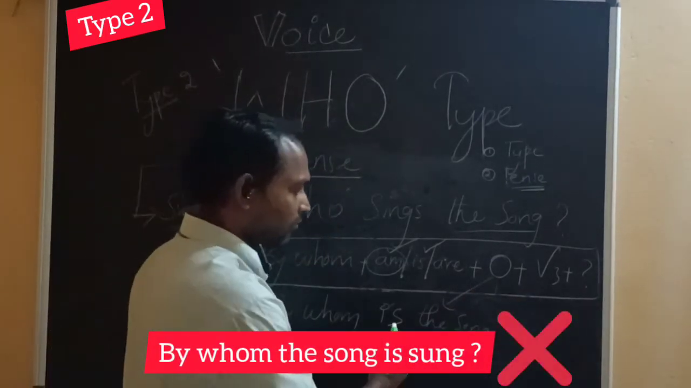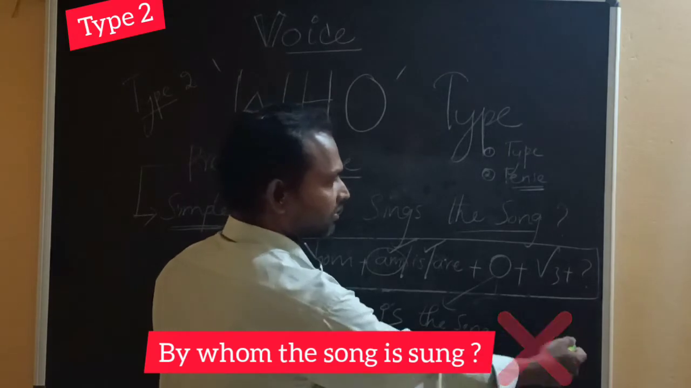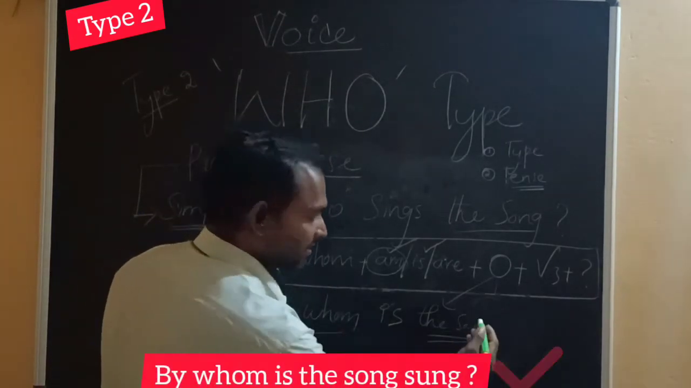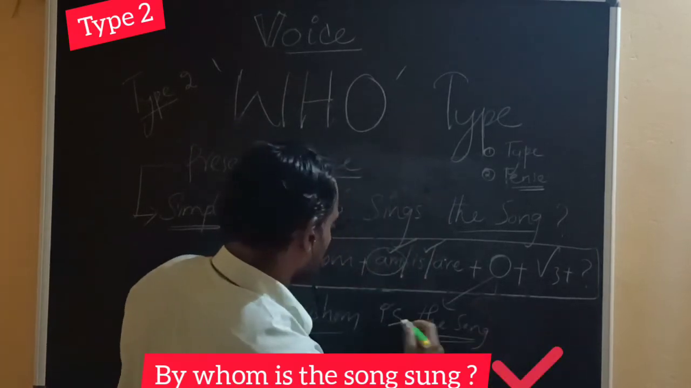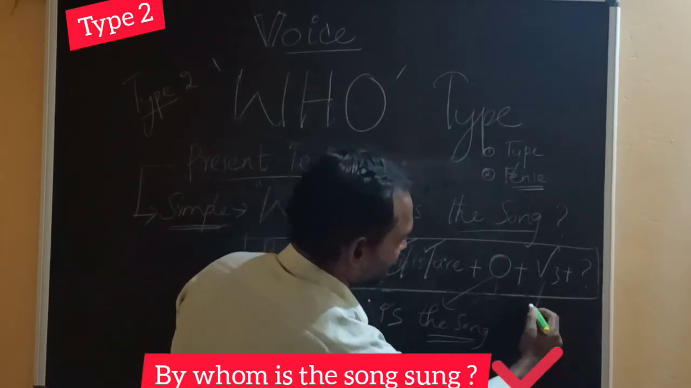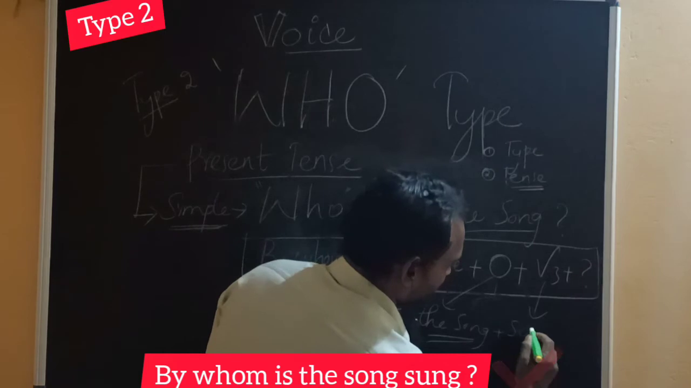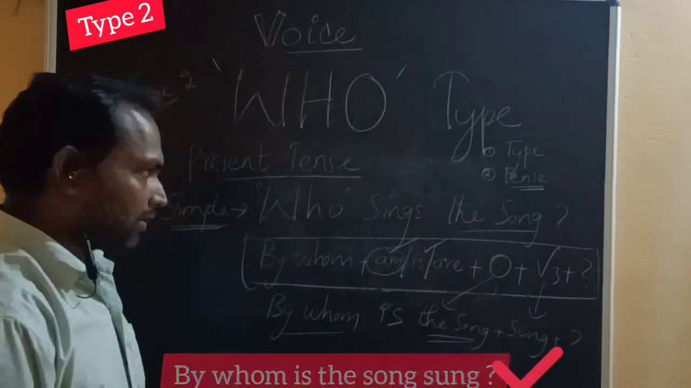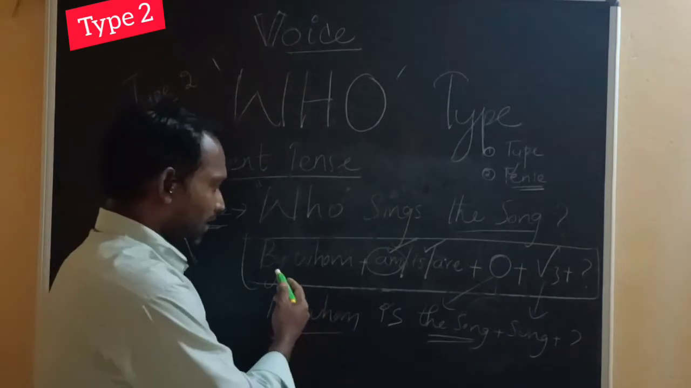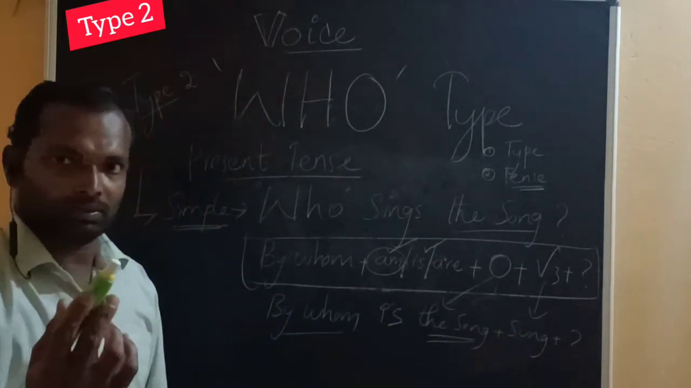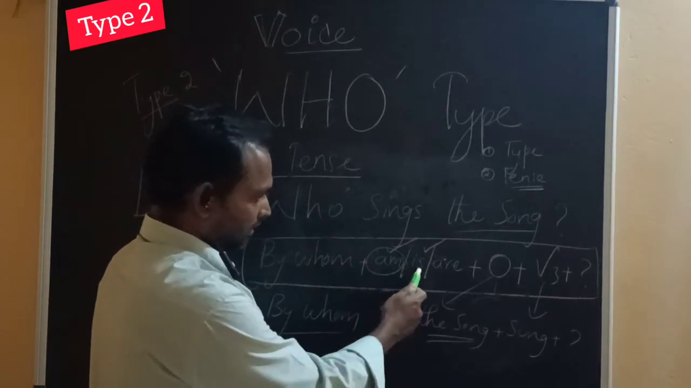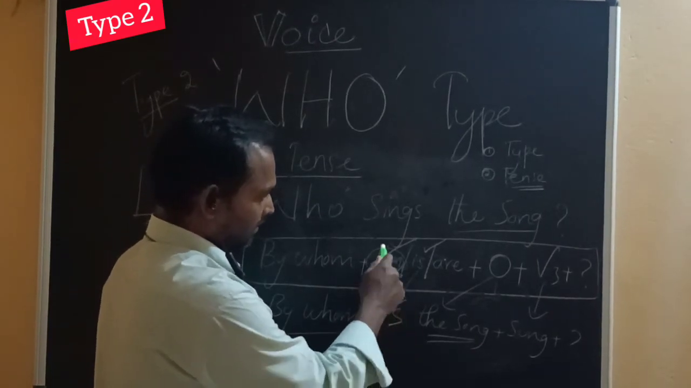Yes, by whom the song is sung? That is wrong. Yes, by whom is the song? V3 form of sing is sung. I will apply the formula correctly. Yes, you have to check. By whom is, okay, remove all this.